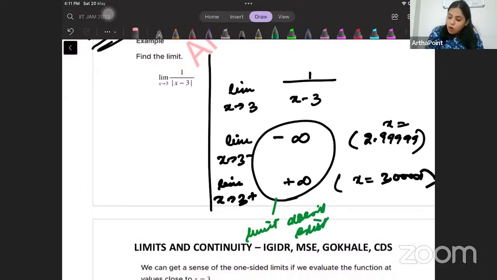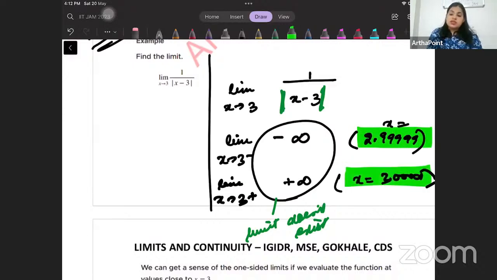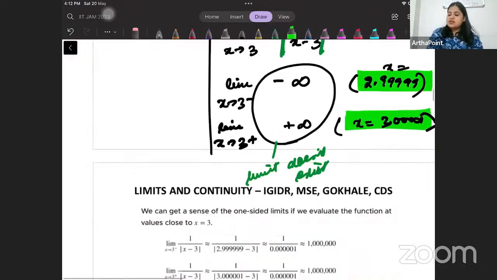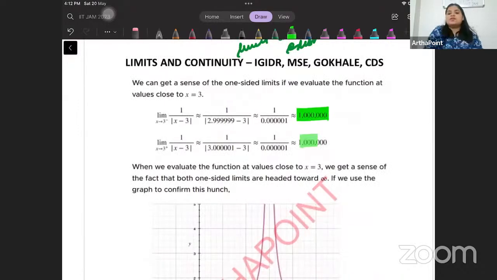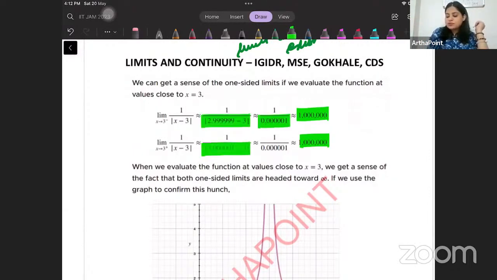But the moment there is a mod here, then when you put x less than 3 or more than 3, you will always get the answer as infinity. Whether you approach x from the left-hand side or the right-hand side, because you have taken an absolute value of it, you will always get a very large positive number.